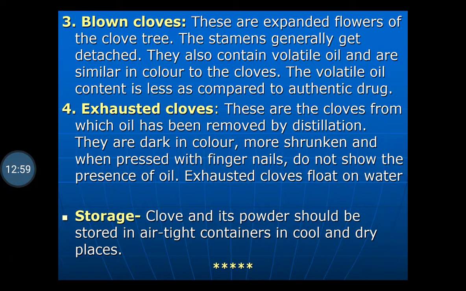They are dark in color, more shrunken, and when pressed with a fingernail, they do not show the presence of oil. Generally cloves are heavy and sink in water, but exhausted cloves float on water.